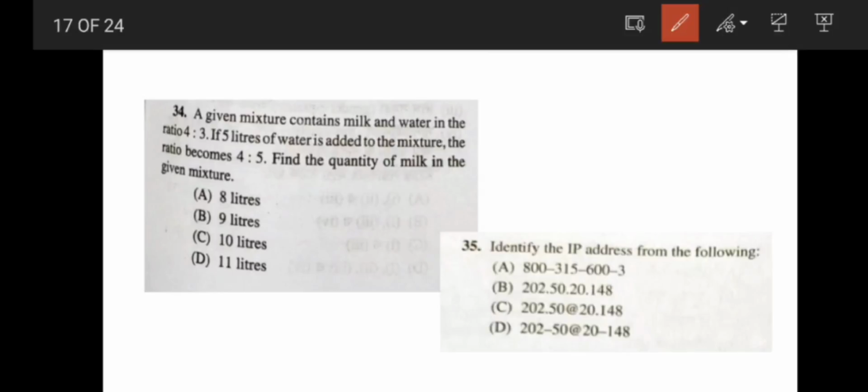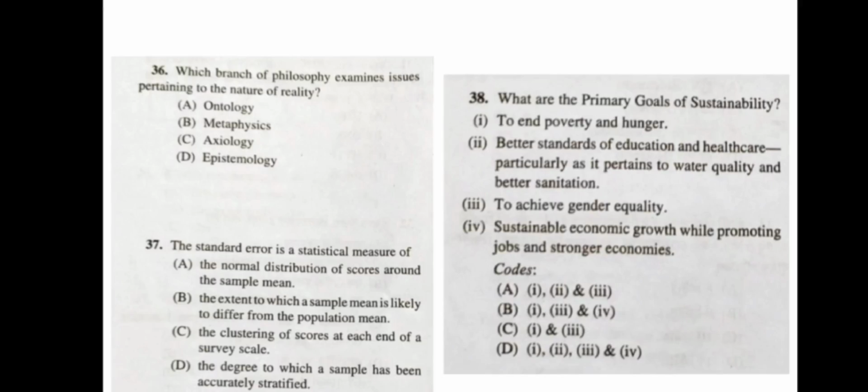I will do the answer in another video. Okay. So, the correct answer is 10 liters, option C. Okay. Now, identify the IP address from the following. See here, only by seeing you can answer that. The correct answer is option B, because in an IP address we can see there are dots, and the number never exceeds 255. And there is never any kind of @, dash, etc. Okay, so the correct answer is option B. Very easy to answer questions.